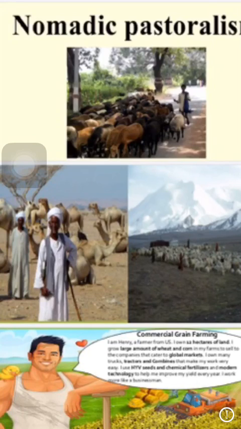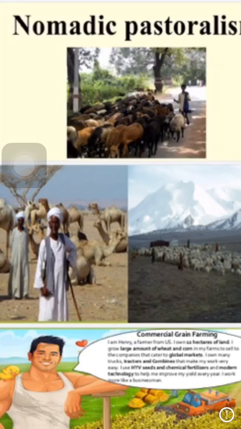It is practiced in the semi-arid and arid regions of Sahara, Central Asia and some parts of India. Now, what is an arid region? Always remember, arid means dry region or desert areas where rainfall is very less.